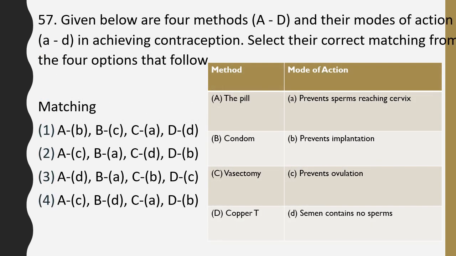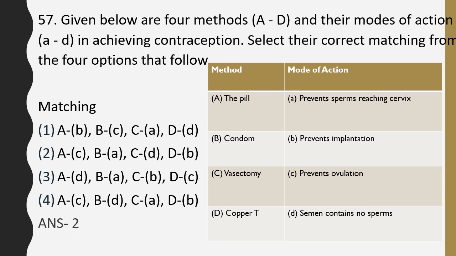Question number 57. Given below are 4 methods from A to D and their mode of action from small a to small d in achieving contraception. Select the correct matching from the 4 options given below. 2 columns, method and mode of action, have been given. You have to match the columns and then mark the correct statement. The methods that have been given are pills, condom, vasectomy and copper T. Modes of action are prevent sperm from reaching cervix, prevent implantation, prevent ovulation, semen contains no sperm.